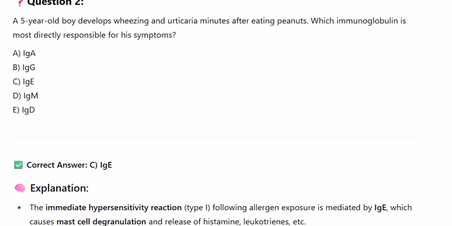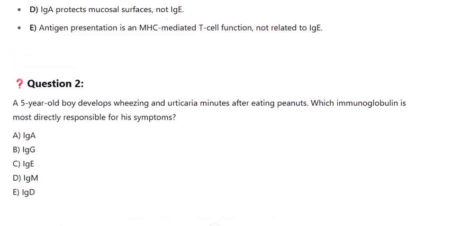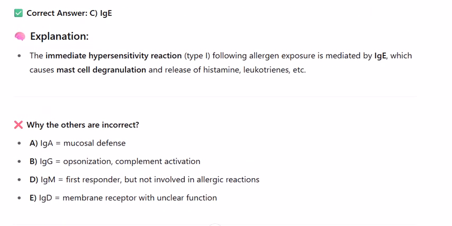Explanation: the immediate hypersensitivity reaction, type 1, following allergen exposure is mediated by IgE, which causes mast cell degranulation and release of histamine, leukotrienes, etc. Why the others are incorrect? A. IgA: mucosal defense. B. IgG: opsonization, complement activation. D. IgM: first responder but not involved in allergic reactions. E. IgD: membrane receptor with unclear function.